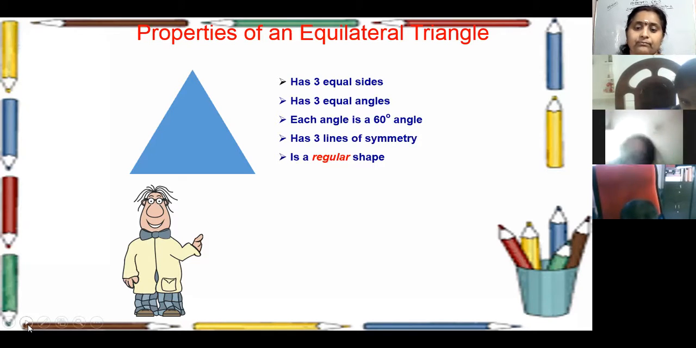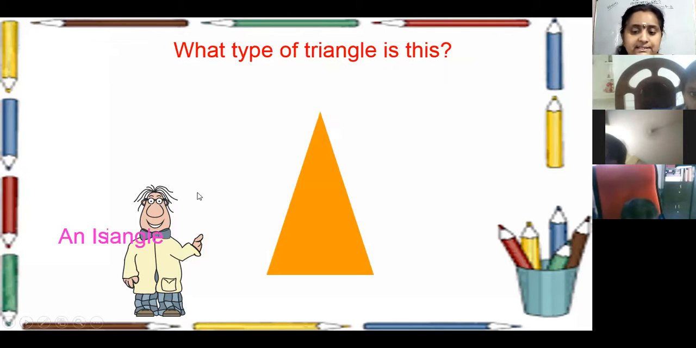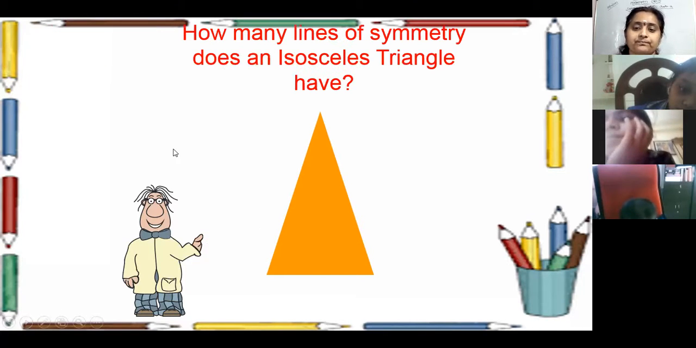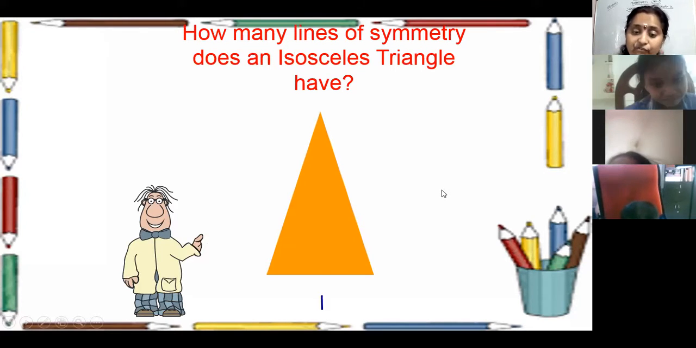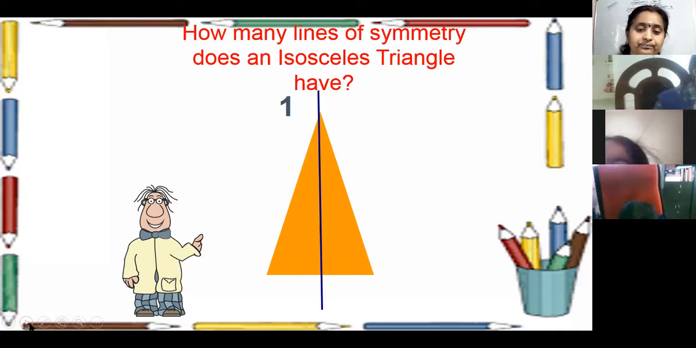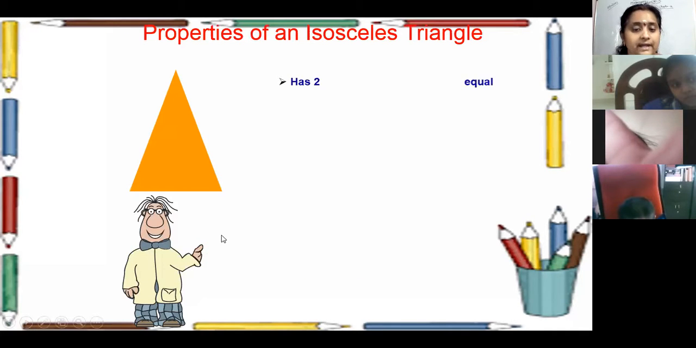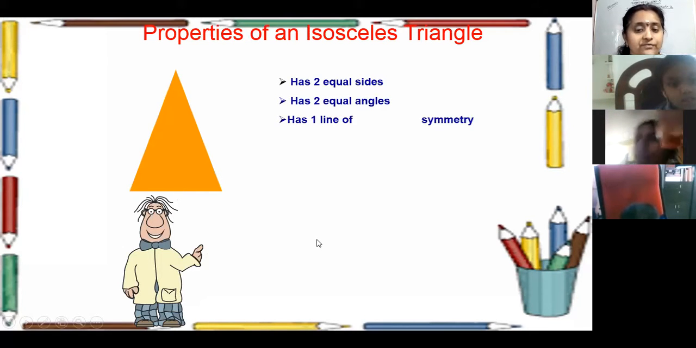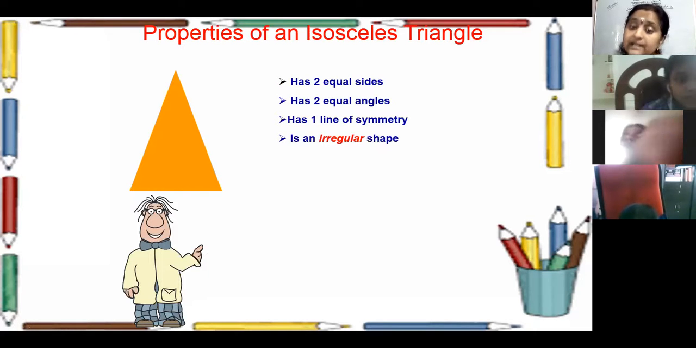Now, what type of triangle is this? See here, 2 sides are equal. So we can say it is an isosceles triangle. In an isosceles triangle, only 2 angles are equal. These 2 are equal and this is different. Let us check the properties. How many lines of symmetry does it have? Only 1 line of symmetry. It has 2 equal sides, 2 equal angles, 1 line of symmetry, and it is an irregular shape.